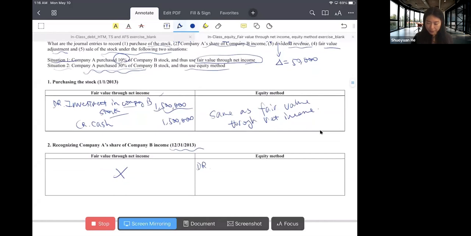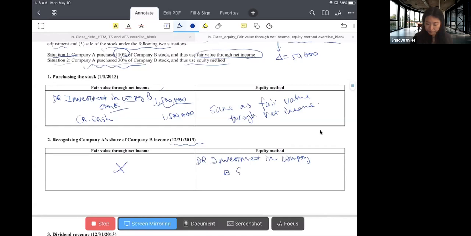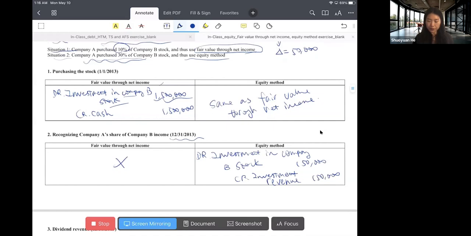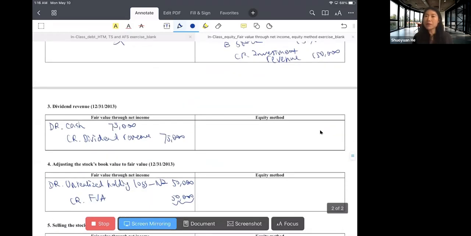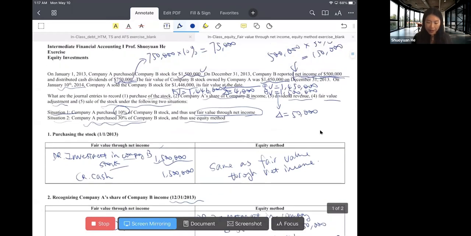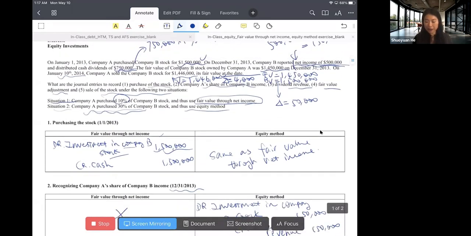So we debit investment in company B stock for 150,000 and credit investment revenue for 150,000. And then when company B paid out dividend, company A shares 30% of that dividend.